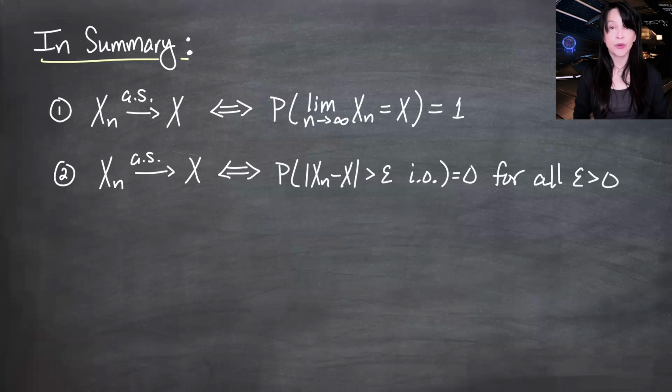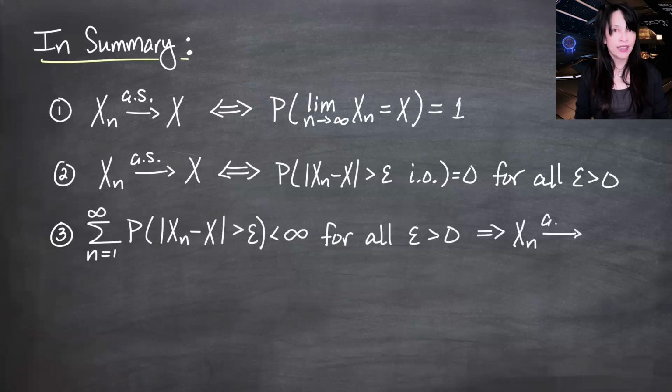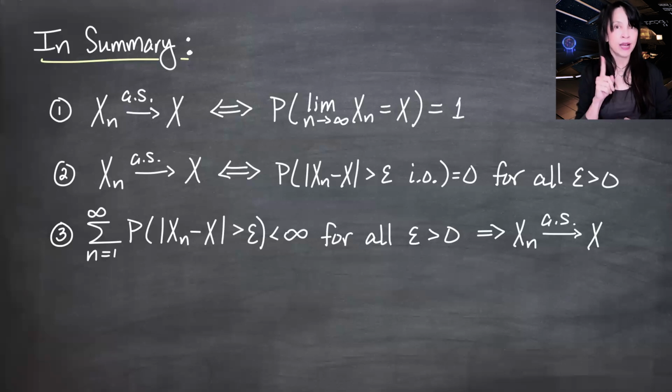We had two other things that we showed last time, and these were not if and only if statements. The first was that if the sum as n goes from 1 to infinity of the probability that the distance between Xn and X is greater than epsilon is finite for every epsilon greater than 0, then we do have almost sure convergence. I happen to really like this one because this probability is a number, and this is a nice sum of numbers and feels a lot more tangible, I think, than some of the other methods for showing convergence almost surely. This one works out for me often. But it's not an if and only if statement, and I'll come back to that in a moment.